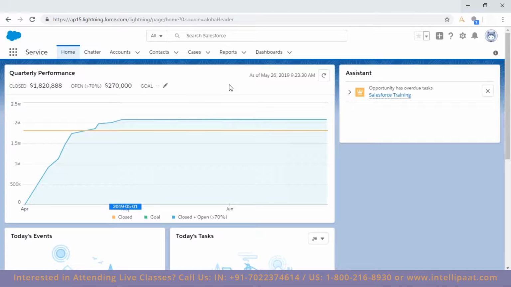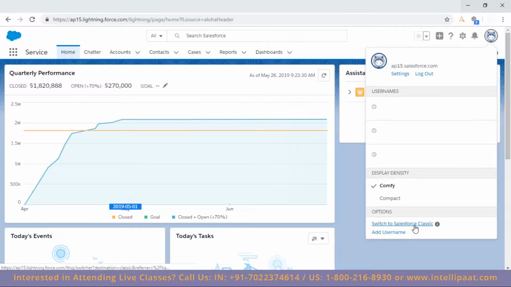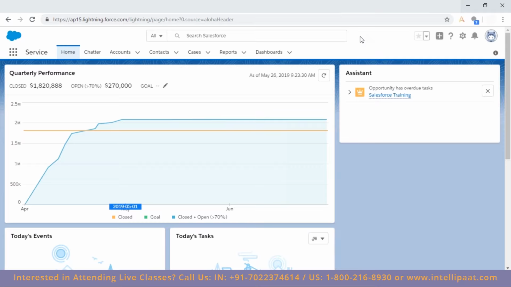How can we switch from Lightning to Classic? Yes, just now I explained, go to the top right corner, it's showing the view profile, and then Switch to Salesforce Classic.